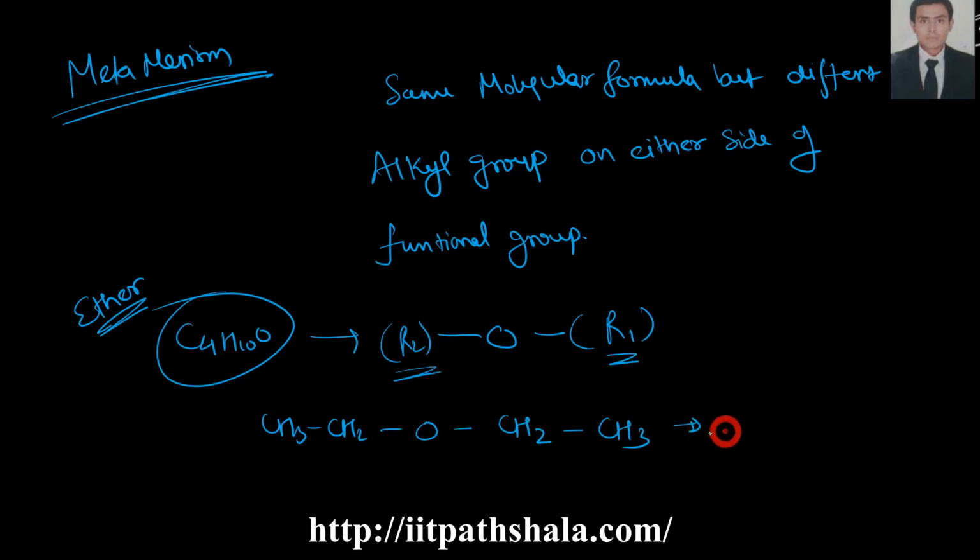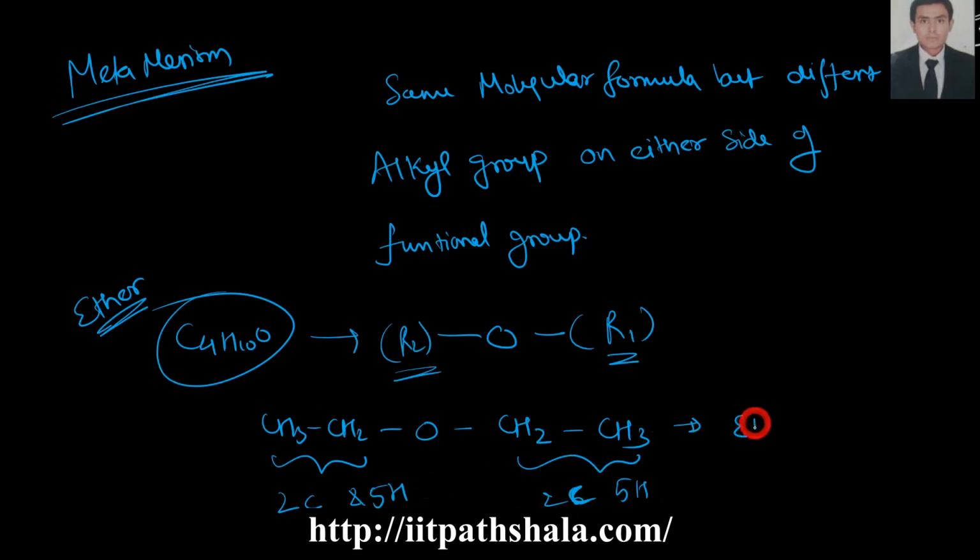One example is this one, where if I am using O over here, I am remaining with 4 carbon and 10 hydrogen. On the left-hand side I have 2 carbon and 5 hydrogen, and 2 carbon and 5 hydrogen on the right side also, from the formula itself.